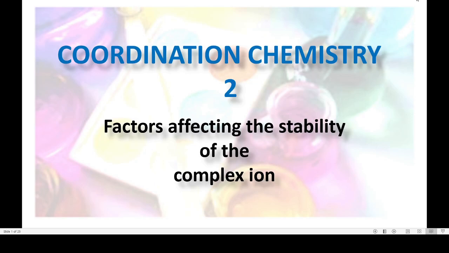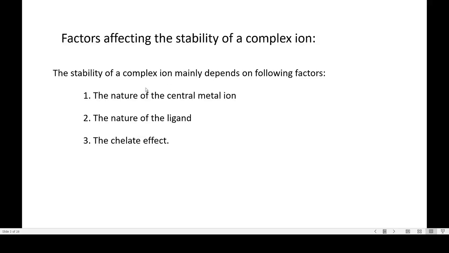Hello students, in this session we shall discuss the factors affecting the stability of the complex ion. So the stability of a complex ion depends on these three factors. First one is the nature of the central metal ion, then the nature of the ligand, and the chelate effect.